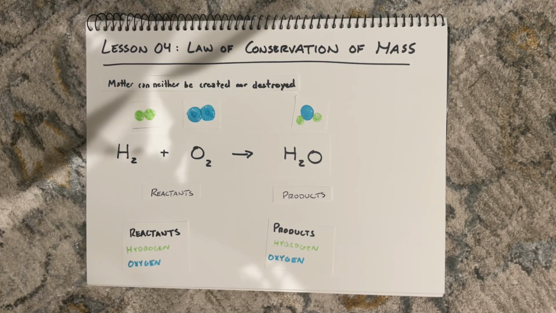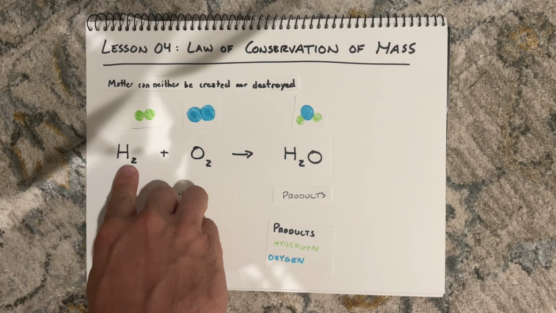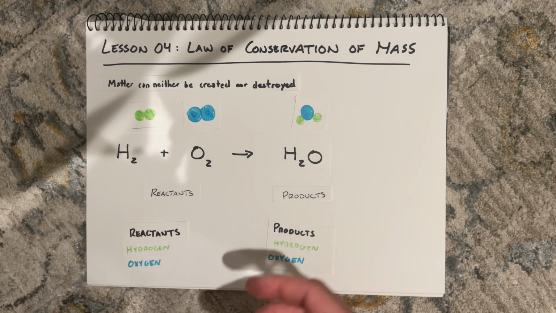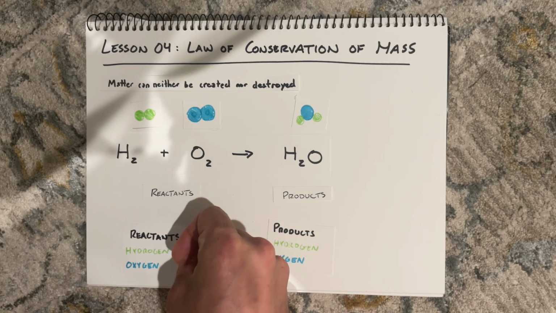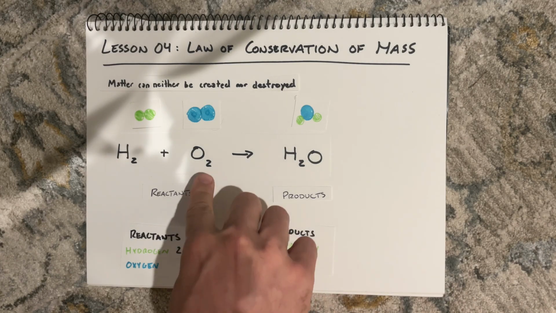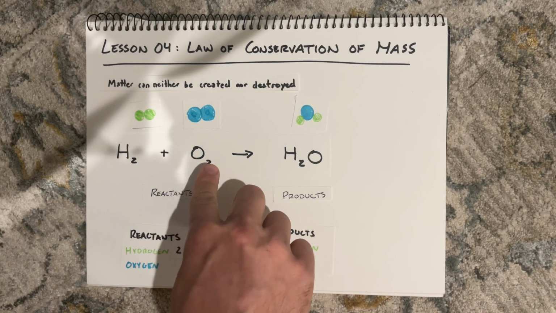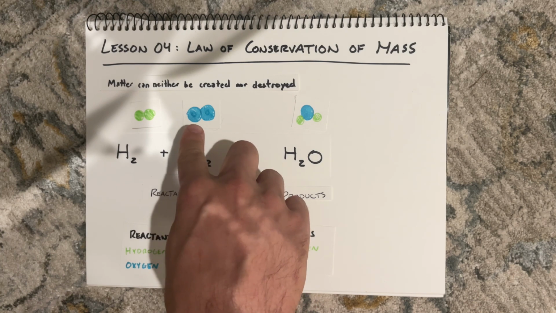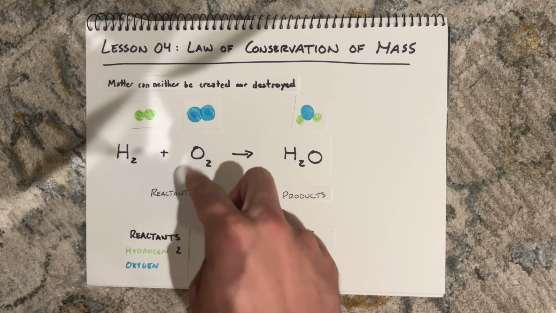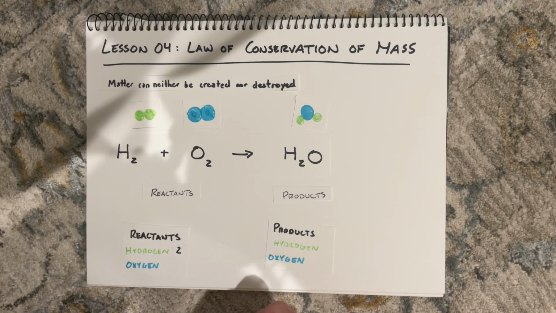So if we take a look on this side, we can see that we have 1, 2, or using our visual example, 1, 2 hydrogens. So I'm just going to put this little 2 right here. And if I count the number of oxygens, we'll see that we have 2 oxygen atoms as well. Again, with our visual example, we have 1, 2 oxygens. Yes, do we have 1 molecule of oxygen gas? Yes, but that molecule is made of 2 oxygen atoms. So that's the number of hydrogens and oxygens in my reactants.